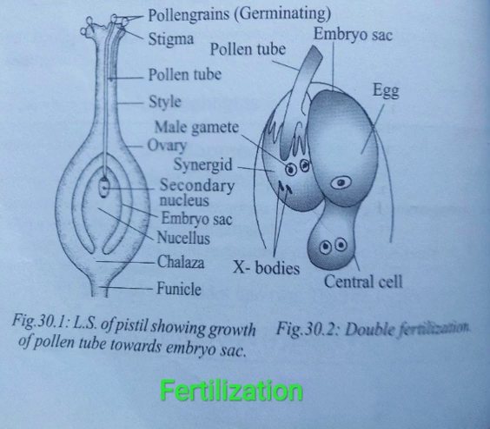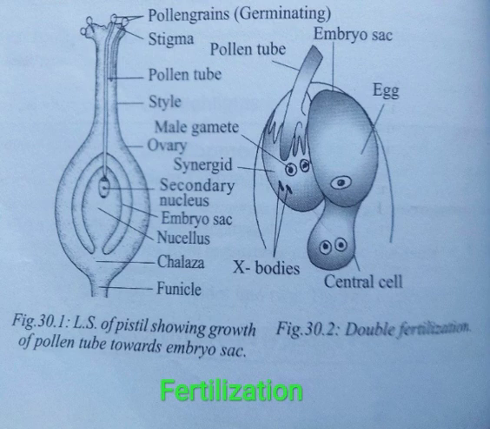First, the germination of pollen grain and growth of pollen tube. After the development of the pollen tube, its entry into the ovule. After the entry of the pollen tube, it discharges the pollen. After the discharge of pollen, nuclear fusion takes place in the embryo sac. This is all about fertilization.